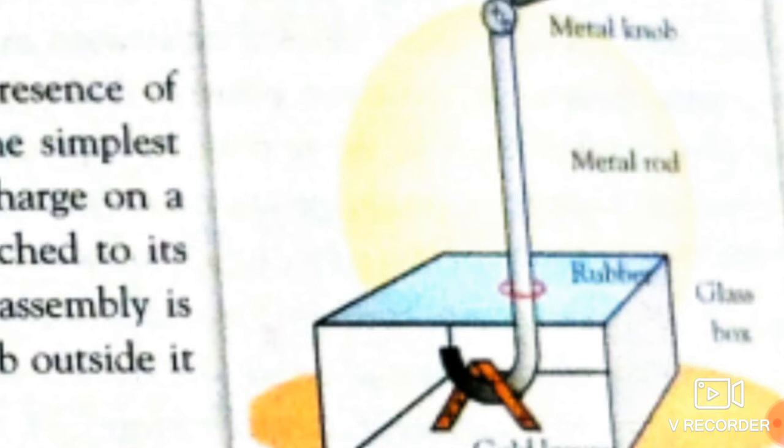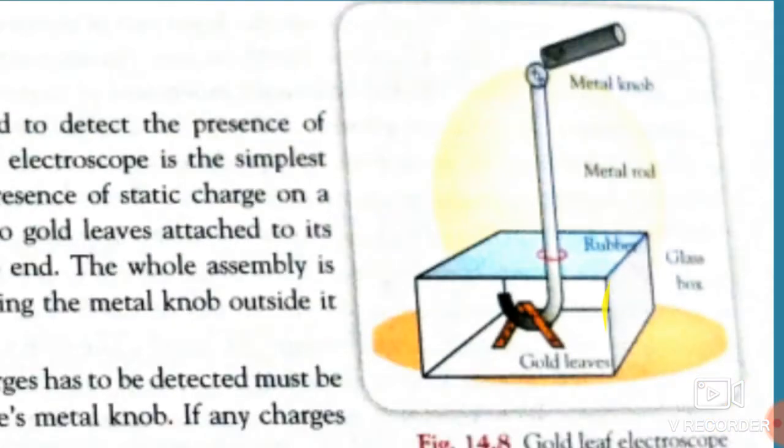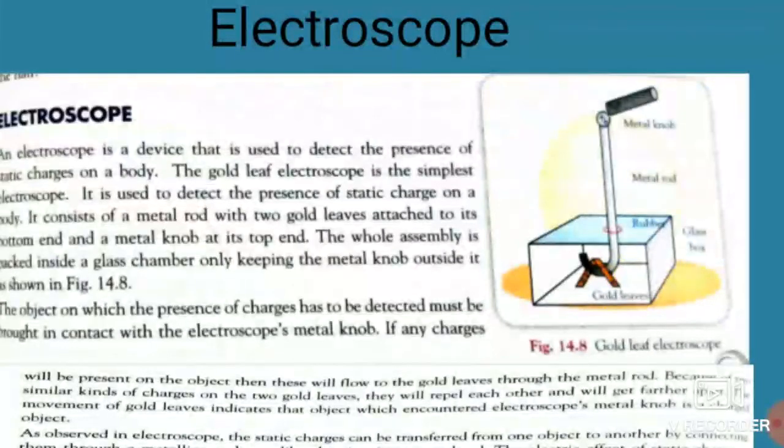So from this experiment, what we have seen, students, as we observe in the electroscope, is that static charges are transferred from one object to another by connecting them through a metallic conductor like an electric wire or any metal rod.